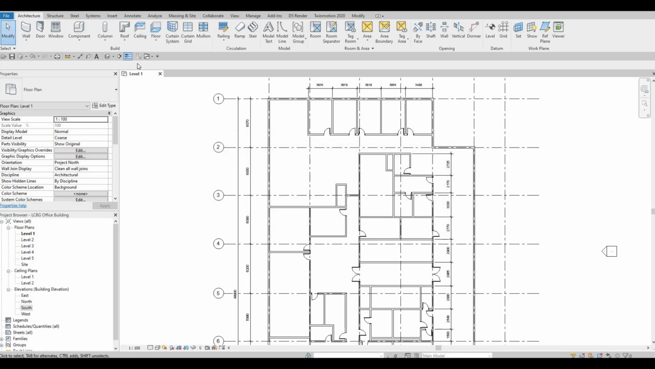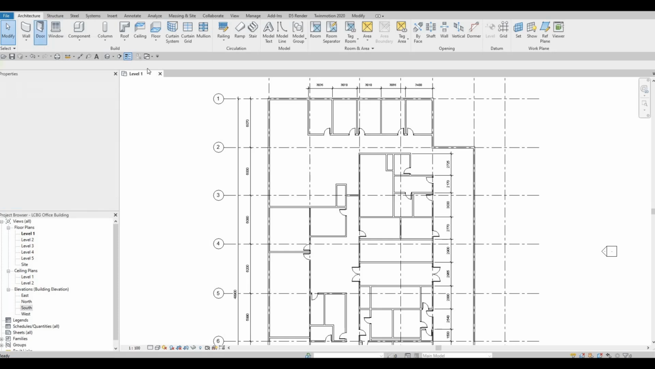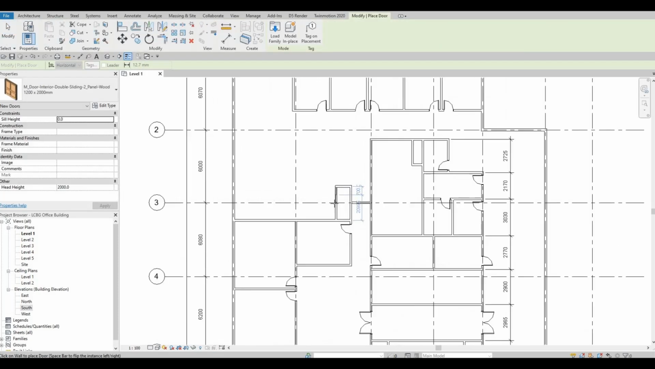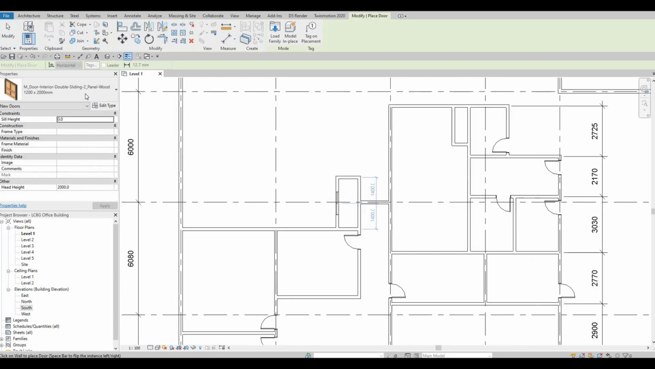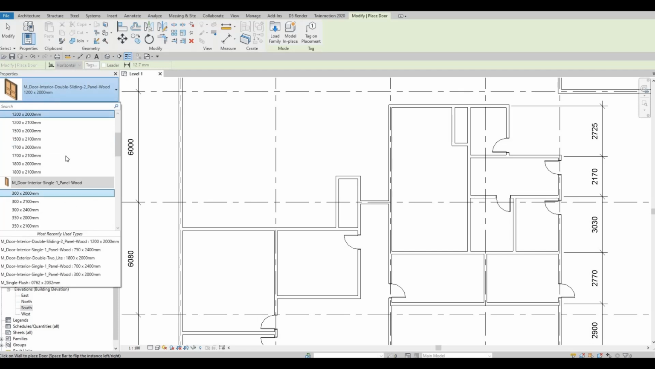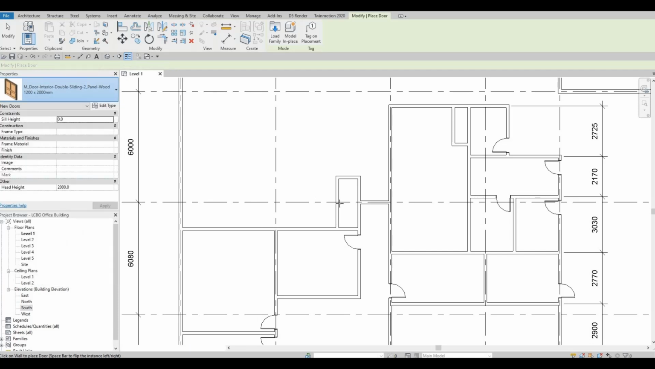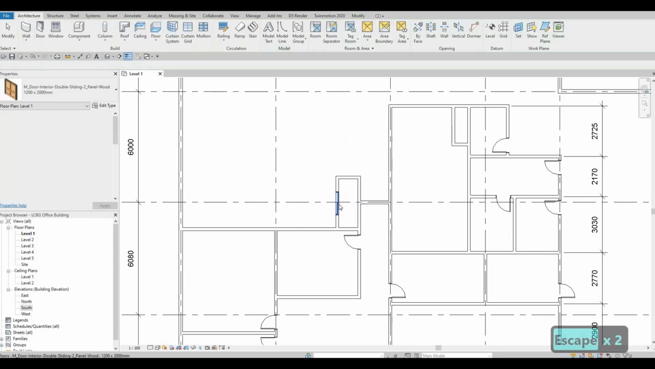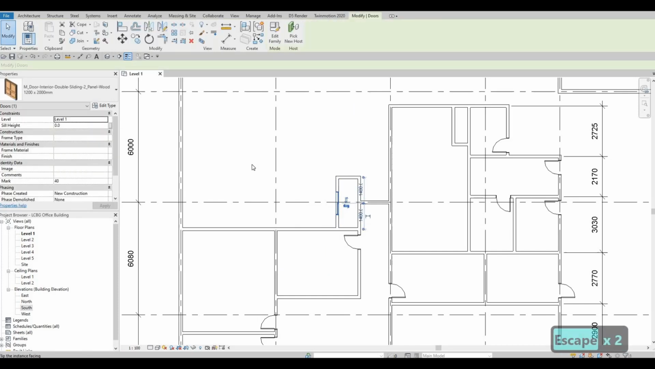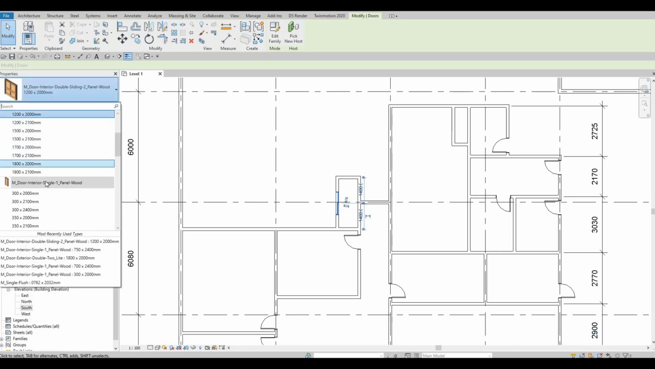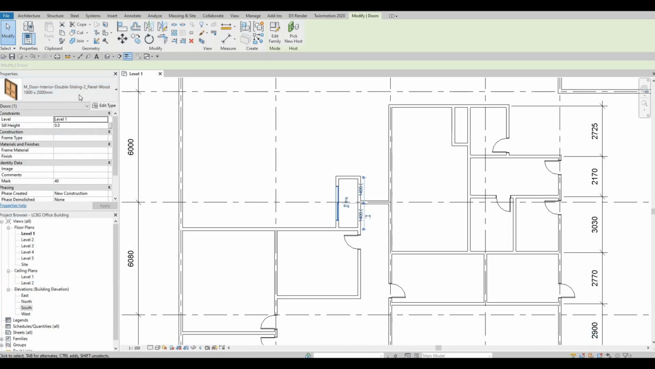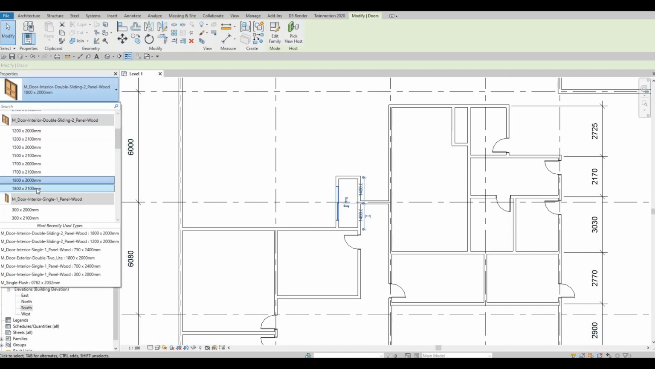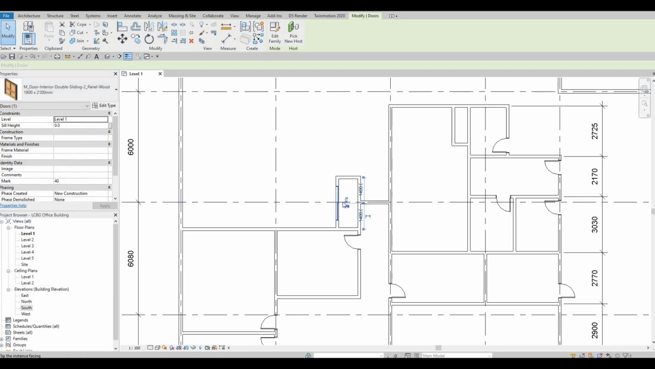After that, go to architecture and then click on door. Let's see if this one will fit, but we can also change it accordingly. So you can just click this one and click it back, press escape, click it back, and you could basically see which one you want to use. So the 18 by 2100 would be good enough.